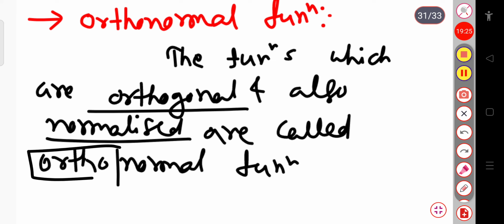Ortho means orthogonal and normal means it should be normalized. That's why it is called an orthonormal function. The function should be orthogonal as well as normalized, then it is known as the orthonormal function.